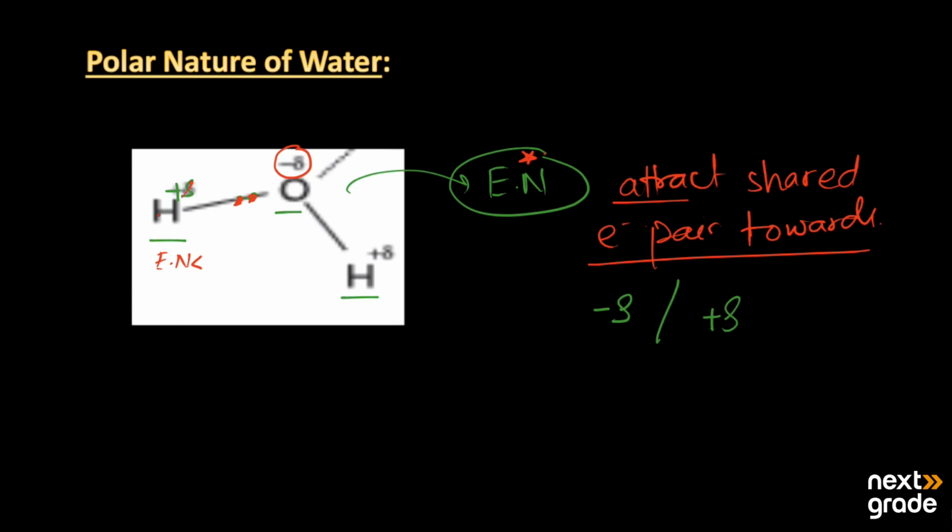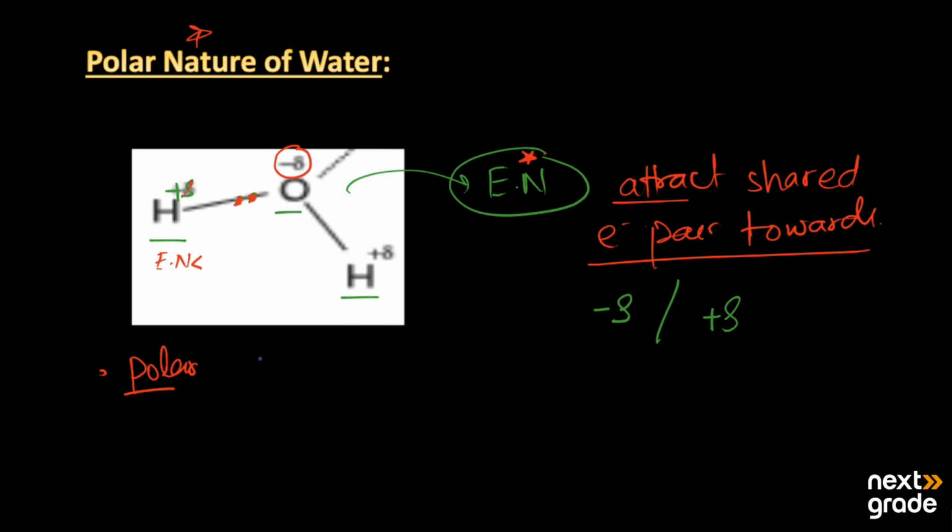That partiality of the charges makes water a polar substance, so it can dissolve polar substances. Now, what type of polar substances can it dissolve?